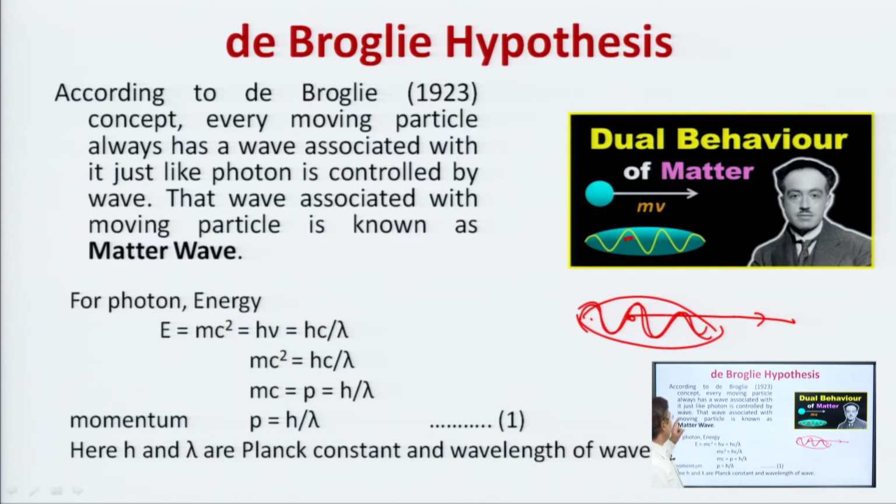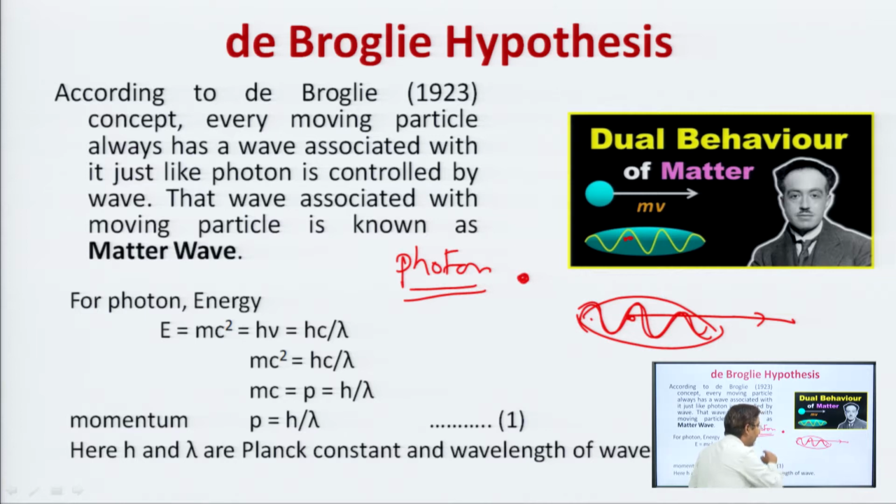So he told that if a photon, which is wave energy, can behave like a particle, in a similar way a particle also can behave like a wave. So whatever condition is true for the photon must be true for this particle.